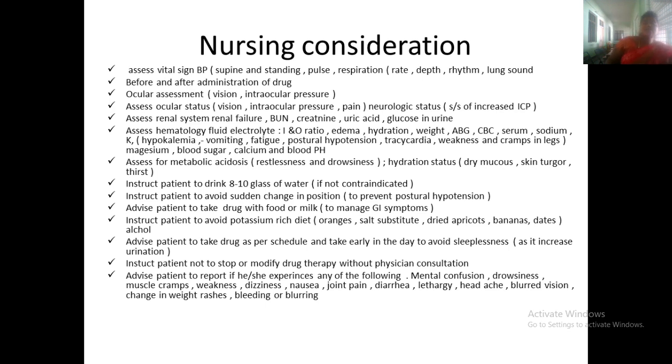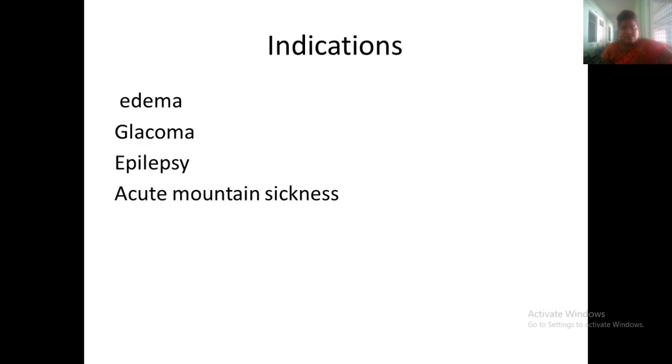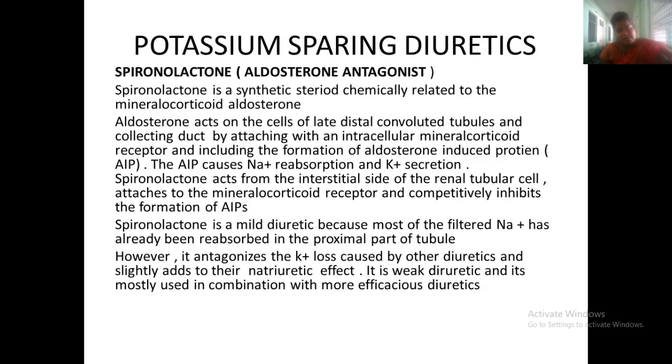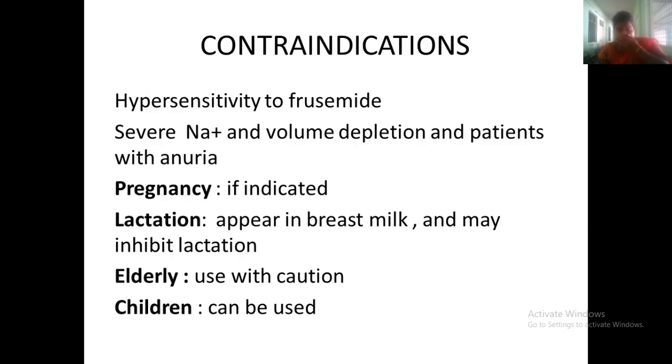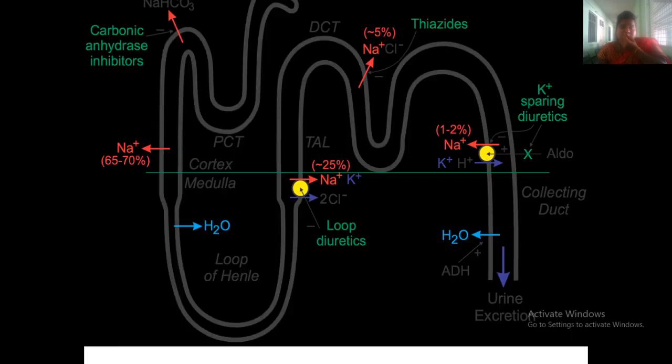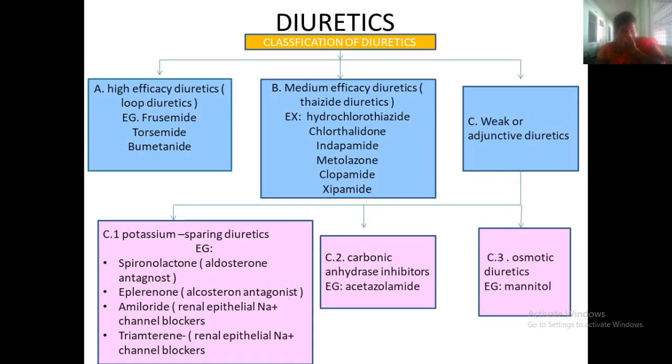Thank you. So we have discussed today the calcium channel blockers and diuretics. The diuretics are high efficacy, medium efficacy, and low efficacy drugs. In low efficacy, we saw potassium sparing diuretics, and also osmotic diuretics, thiazide type drugs, and carbonic anhydrase inhibitors.